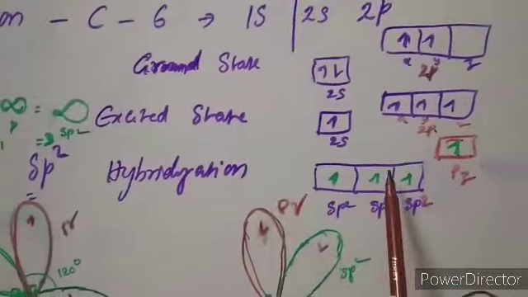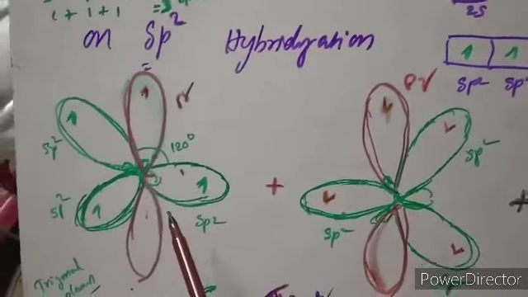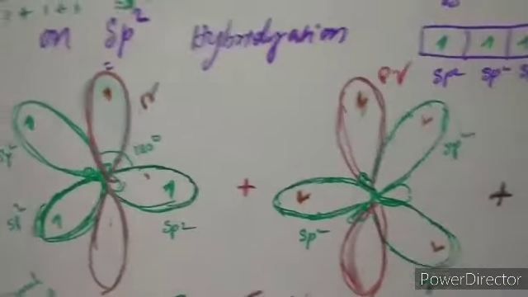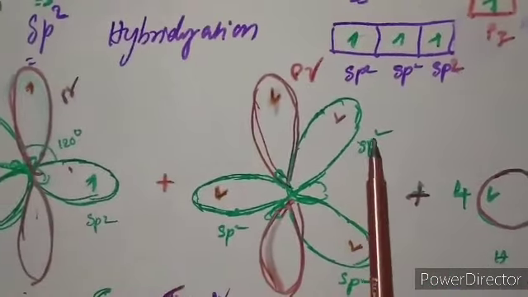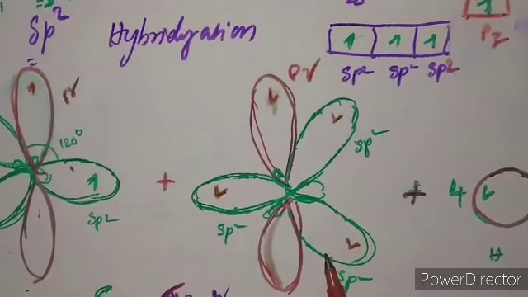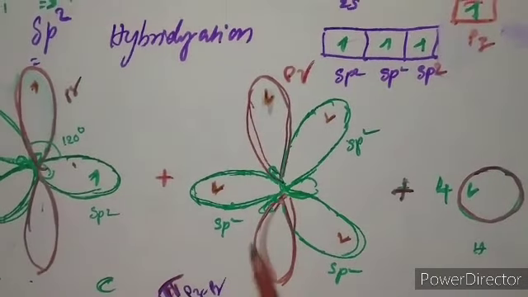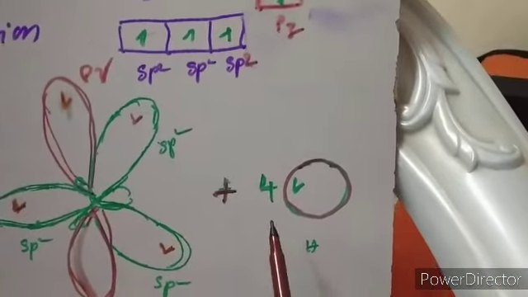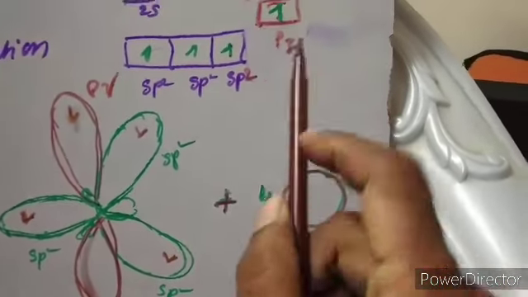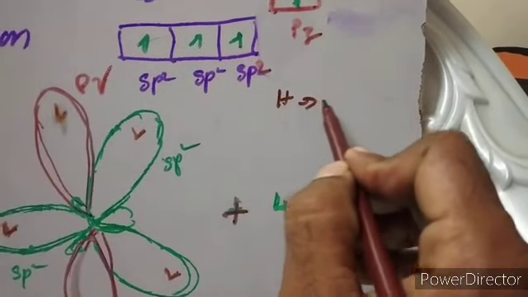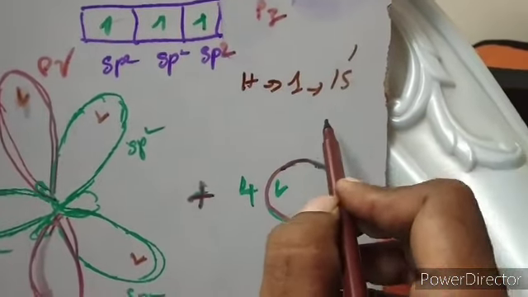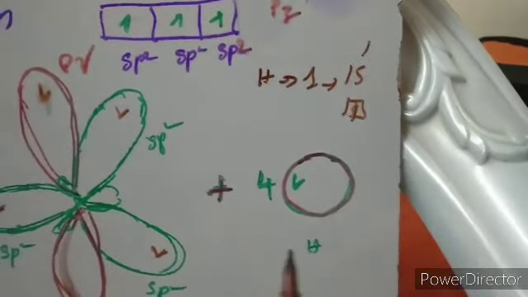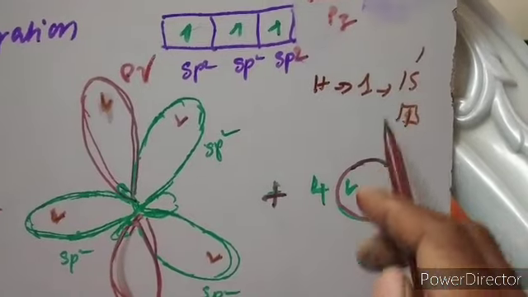This is the unhybridized p orbital of a carbon. This is of another carbon, the same: sp2 hybrids and the unhybridized p orbital of the second carbon. Now these are the 2 carbons, and there are 4 hydrogen atoms. You know hydrogen's symbol is H, its atomic number is 1, and its configuration is 1s1. There is only 1 electron in the s orbital of hydrogen, so it is unpaired. It needs 1 more electron for stability.